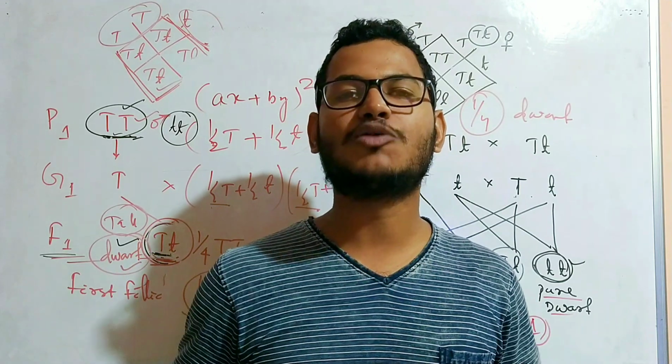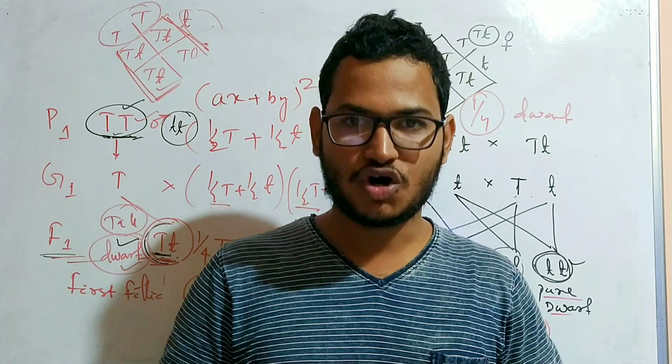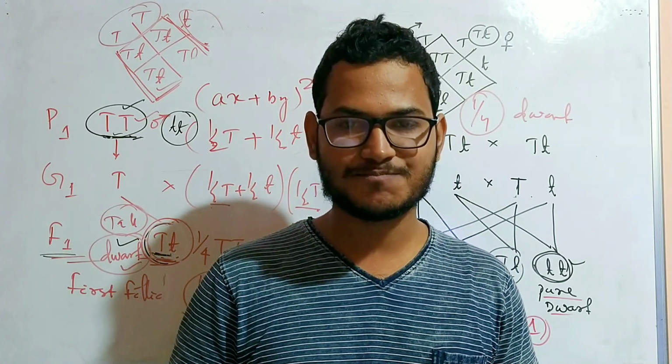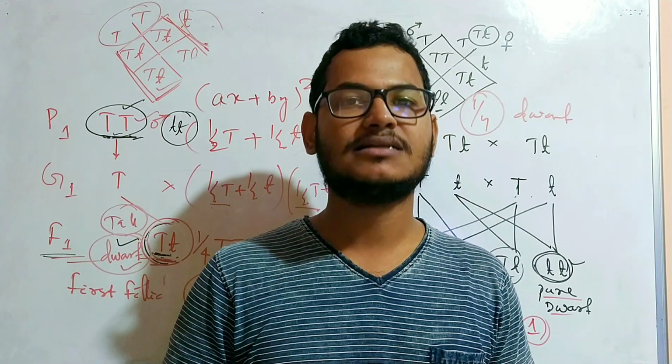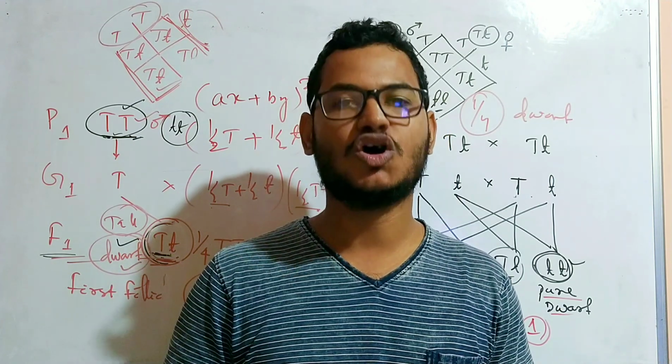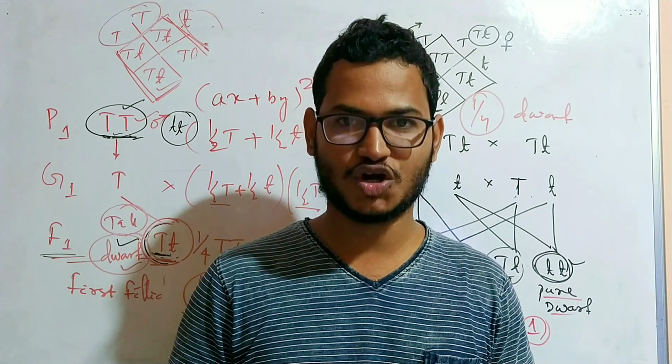Clear? So this is all about the experiments of Gregor Johann Mendel on Pisum sativum by taking a single character. This is all about the monohybrid cross, the law of dominance and recessiveness, and the law of segregation.